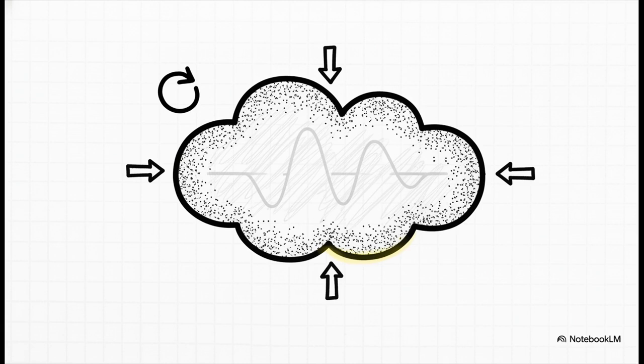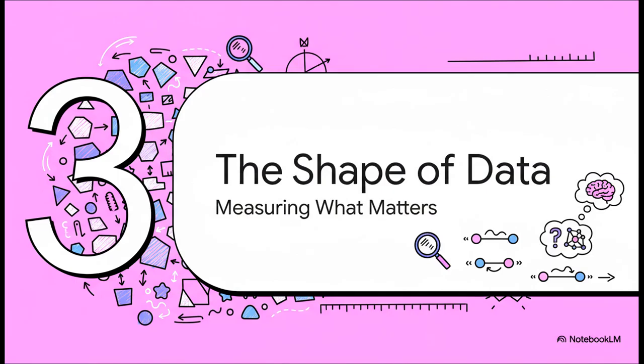So why are we doing this? We're trying to find its underlying shape, to see how the points clump together, and to uncover the patterns that were hidden before. And that brings us to maybe the most critical idea in all of this. Now that our data has a shape, how do we measure it? How do we figure out which of these points are close to each other?